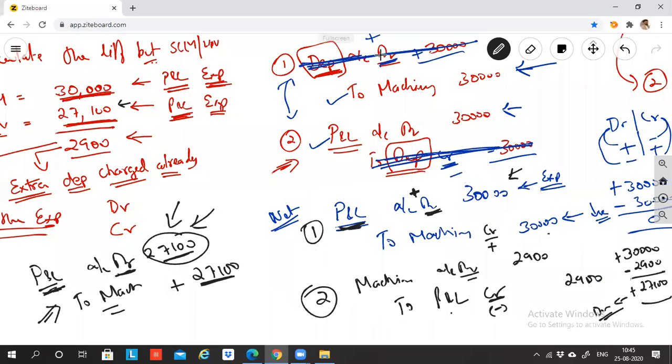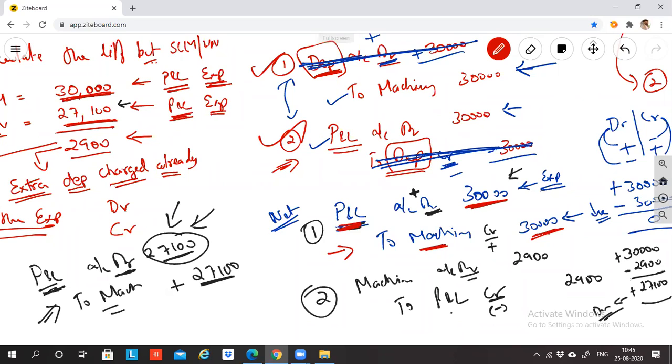Okay, do you accept that the entry that is already recorded in the accounts is P&L to machinery? This entry is already in the accounts, do you believe it? 30,000 for 30,000 is there, do you believe it? Yes, sir. We have already passed this entry. That is the reason P&L to machinery is already passed. Currently, in P&L, in the last 3 years, 17, 18, 19, all the 3 years, the total amount recorded as expense in P&L is 30,000. First of all, do you agree with that? Do you still have doubt how this 30,000 came? No, sir.